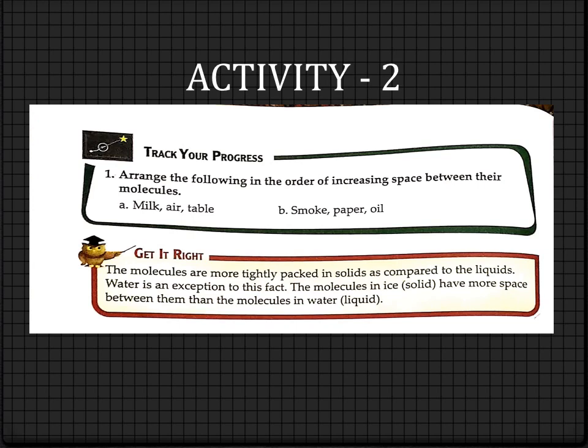So what will be the first one? In number A, table. This is the solid material, so the particles will be tightly packed. So this one will be 1. Then the liquid one, milk. Then the gaseous one, that is air. So table is 1, milk is 2 and air is 3. Now we will come to number B. Smoke, paper and oil. Which is the solid one? Paper. So this one will be 1. Which is the liquid one? Oil. So this one will be 2. And which is the gaseous one? Smoke. So this one will be 3.